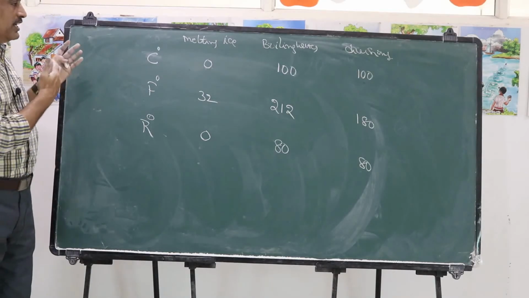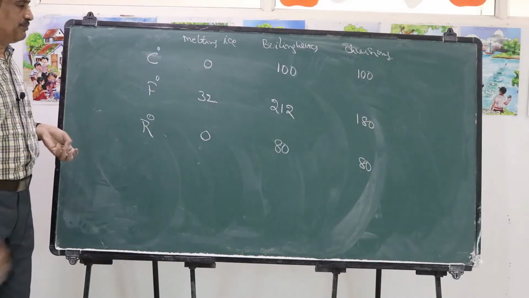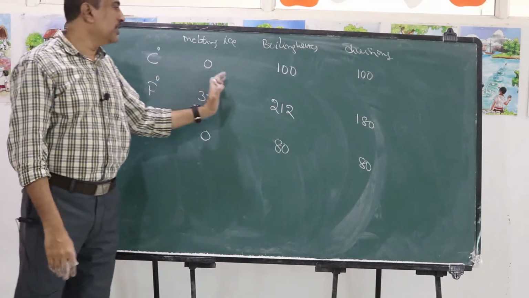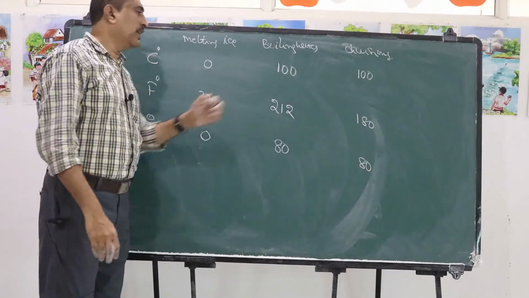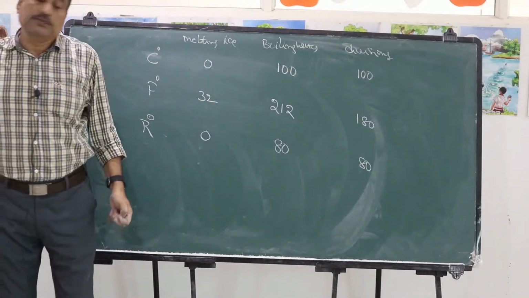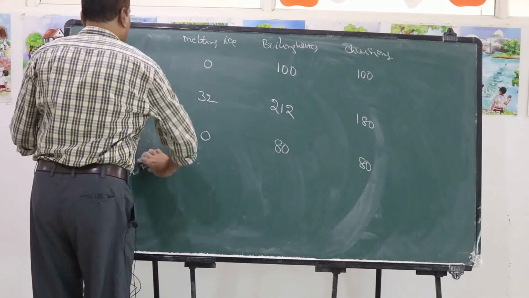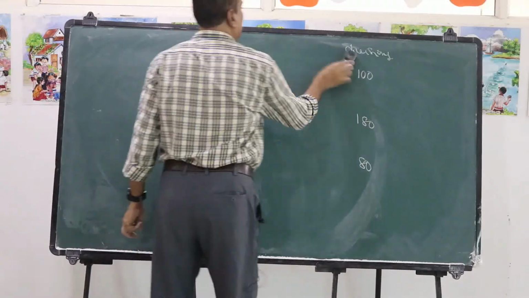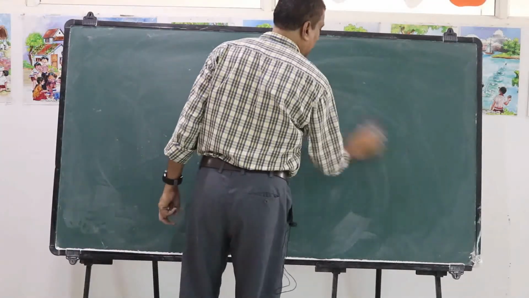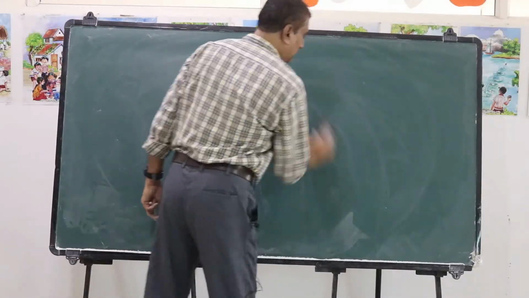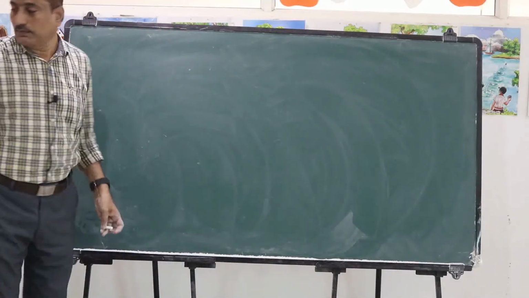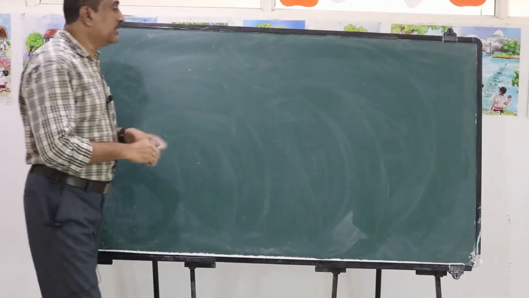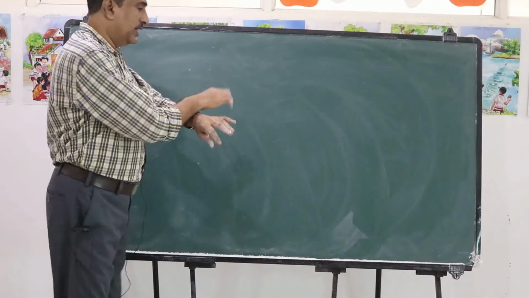Now for any scale, to have a relation between these three, how can we establish the relation between these three different scales?